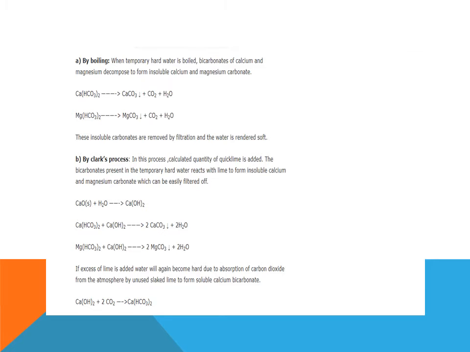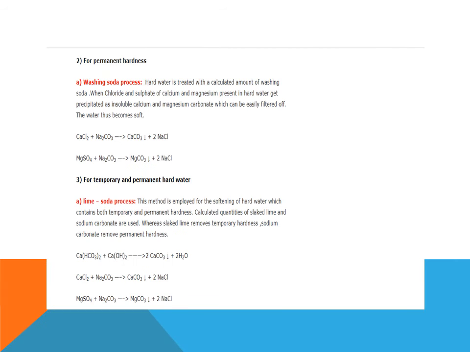If excess of lime, that means calcium oxide, CaO, is added, water will again become hard due to absorption of carbon dioxide from the atmosphere by unused slaked lime to form soluble calcium bicarbonate. That means this calcium hydroxide will absorb carbon dioxide and give calcium bicarbonate. The reaction is shown: Ca(OH)2 plus 2CO2 gives Ca(HCO3)2.